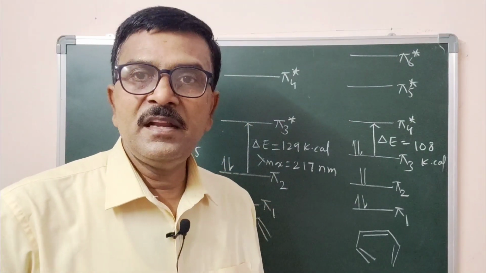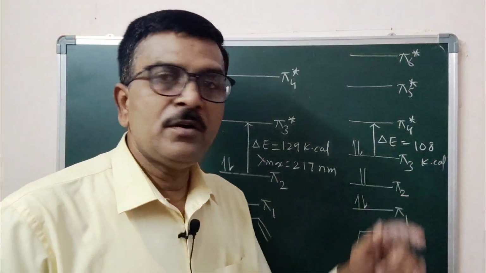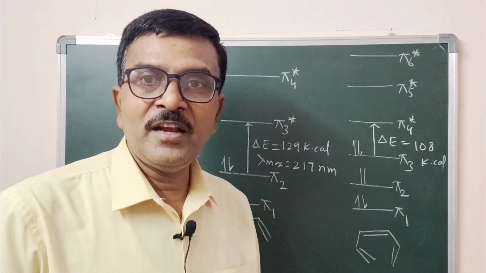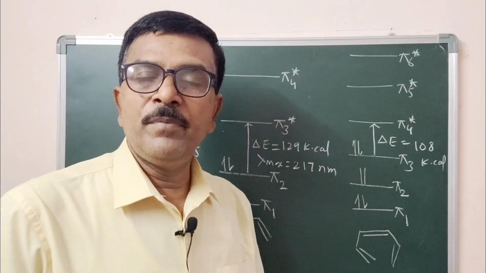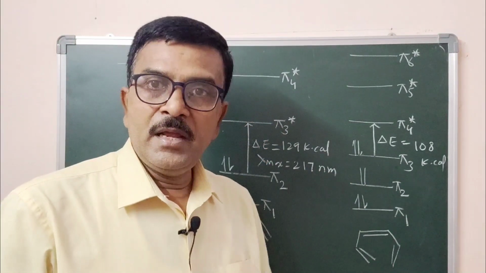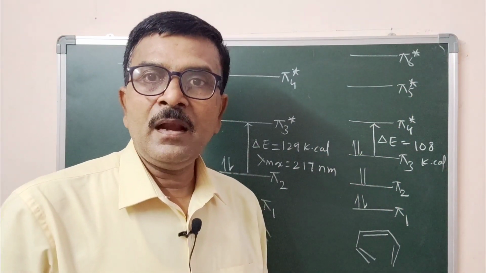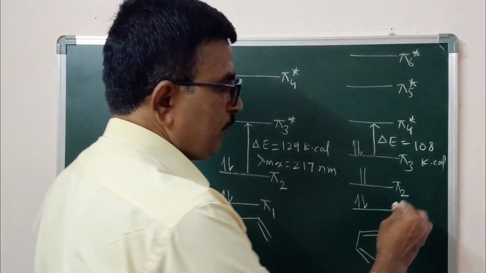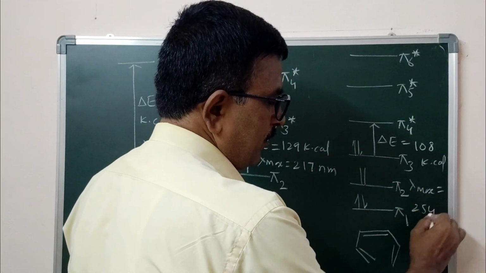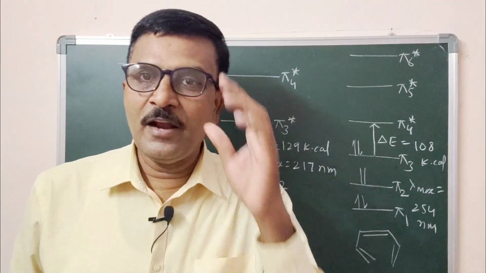The energy difference between the two orbitals becomes 108 kilocalorie, which is further less when compared with the 2 double bond and with the 1 double bond. Hence, when the energy gap is less, it absorbs energy at a higher wavelength value, that is 254 nanometer. Lambda max is equal to 254 nanometer. Are you following?